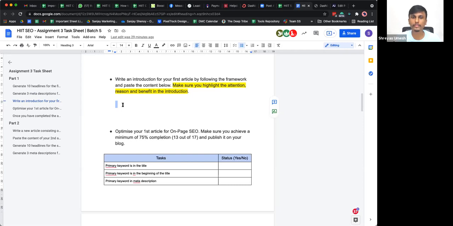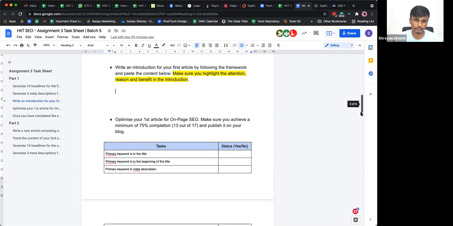Make sure you cover all of these elements, rework the introduction, and drop it here. Use the highlight option to highlight the attention, reason, and benefit parts in the introduction you copy-paste here. All right, is that clear?